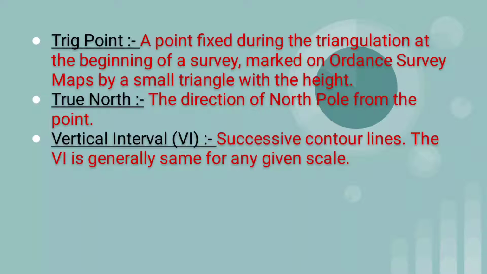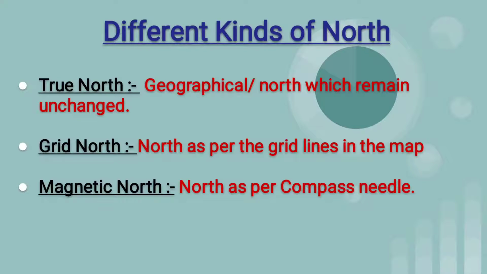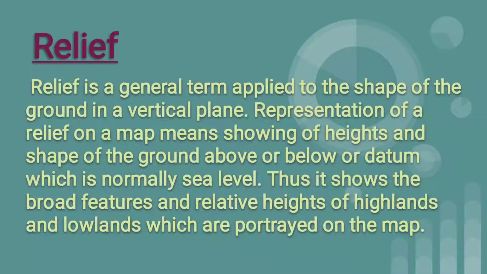True north: the direction of the North Pole from the point. Vertical interval: the height between successive contour lines. The vertical interval is generally the same for any given scale. Different kinds of north: true north, grid north and magnetic north. What do you mean by relief?